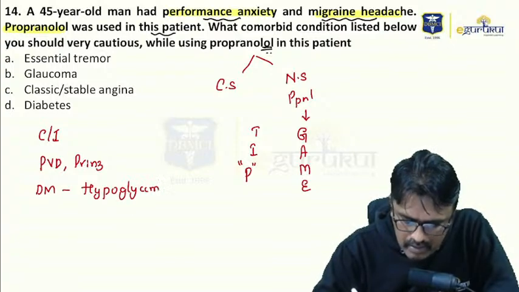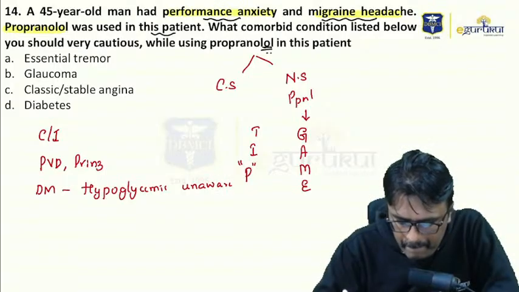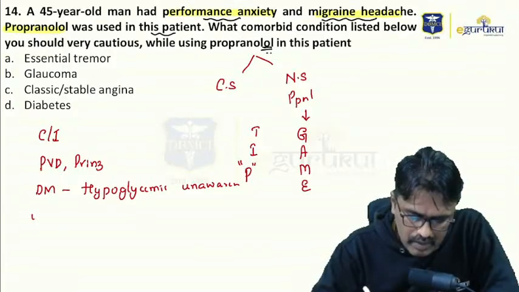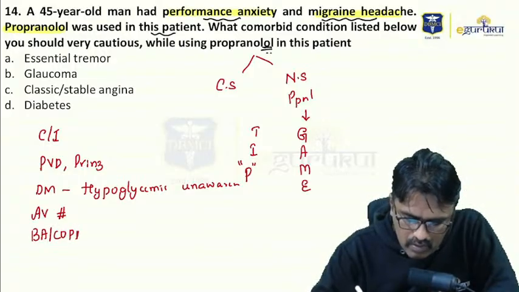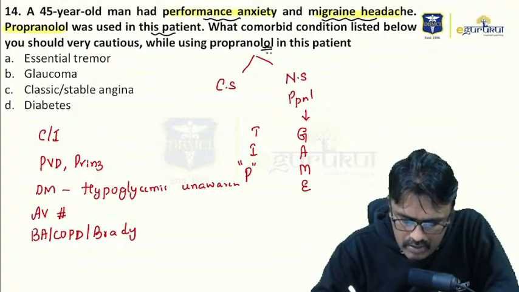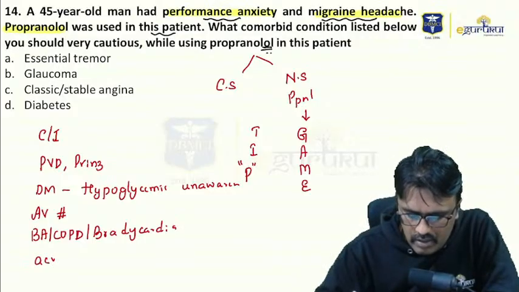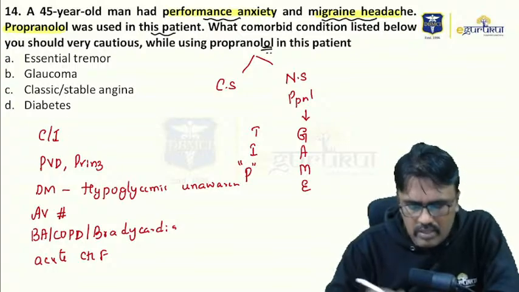They are not used in AV block. They are not used in asthma or COPD patients or in a patient with bradycardia, because they can decrease the heart rate. And they are not used in acute heart failure. So these are the contraindications of beta blockers.